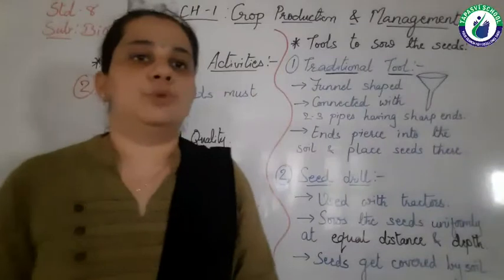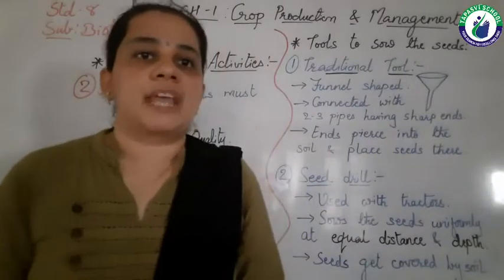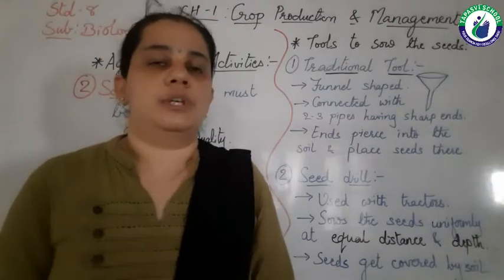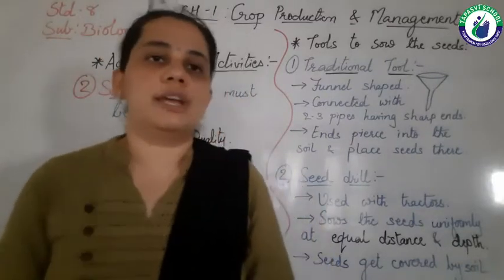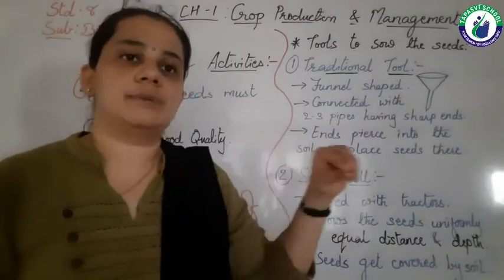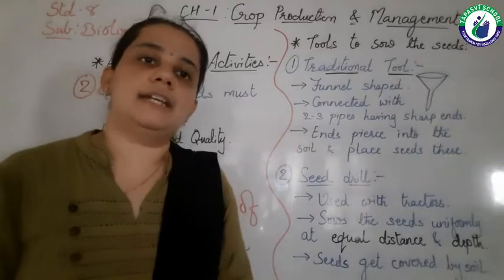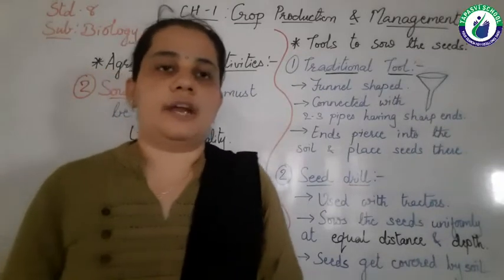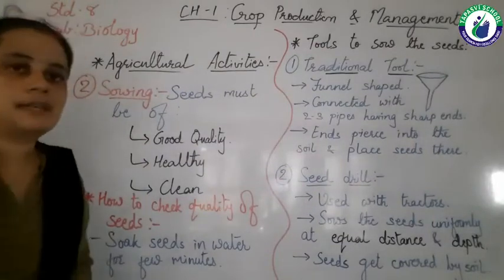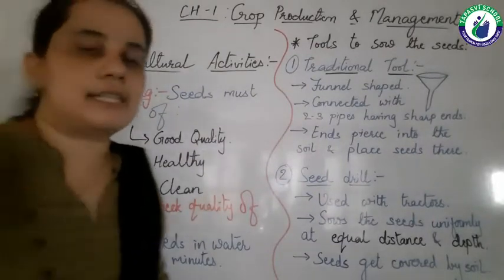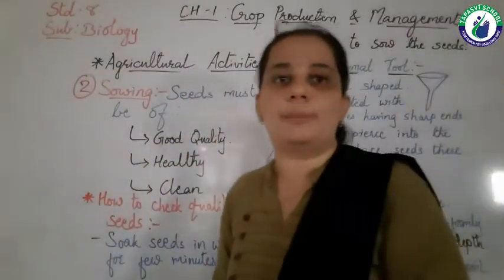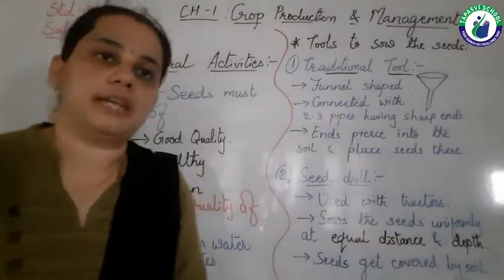Now let's move towards the next agricultural activity, number 2, that is sowing. Sowing means when we put seeds into the soil, it is known as sowing. We are keeping the seeds into the soil and giving all the seeds the proper condition to grow, to germinate.